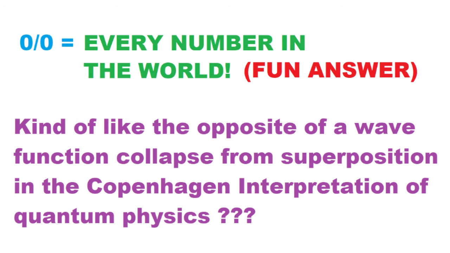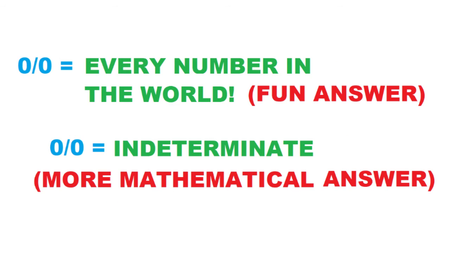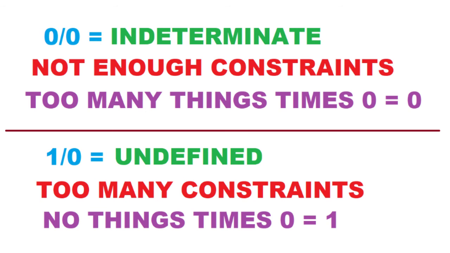If someone asks you what the answer to a math problem is, and you say every number in the world, I would classify that answer as a fun answer. But that's not very precise, so we just say 0 divided by 0 is indeterminate. We can't tell what it is because it can be so many things. Can't be determined. Now in contrast, a solution for 1 divided by 0 is not indeterminate, but undefined. No number times 0 can ever give you 1. We have no way to define what it could be.